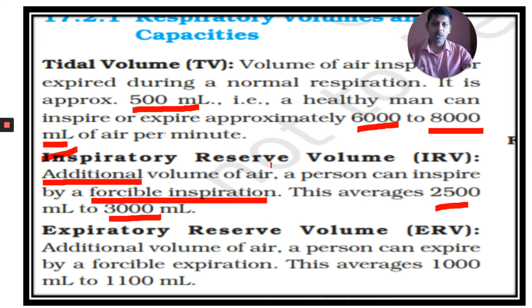Inspiratory reserve volume is the additional volume of air, in addition to this 500, that a person can inspire by a forceful inspiration. It averages 2,500 ml to 3,000 ml, which is 2.5 liters to 3 liters.